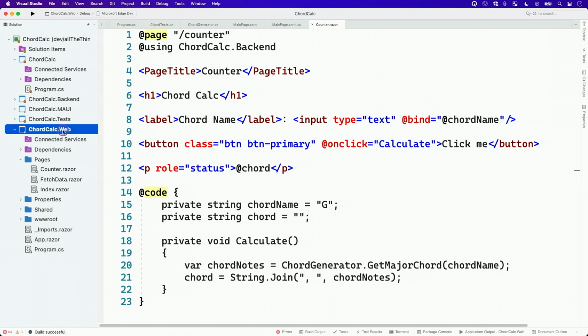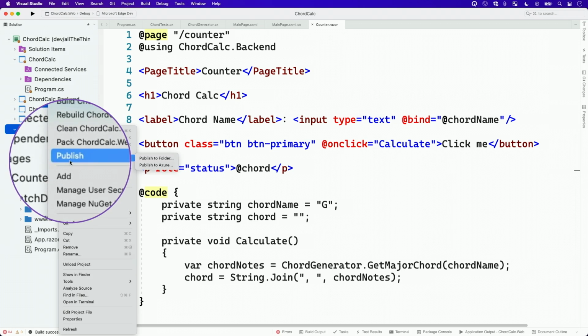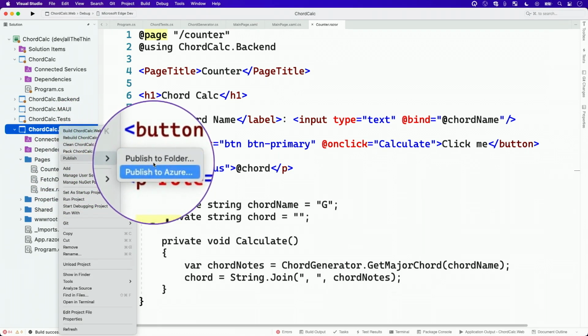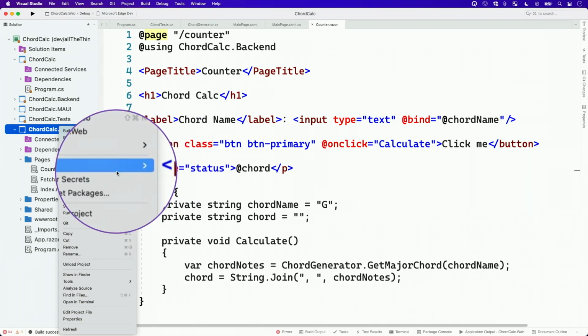So let's hit on the cloud integration a little bit. Let's say I really want to just throw this on Azure right now. I could come in and use our publishing functionality. In here you have the option to take your web projects and either publish them to Azure or publish them to a folder on your disk and then deploy them wherever you want.